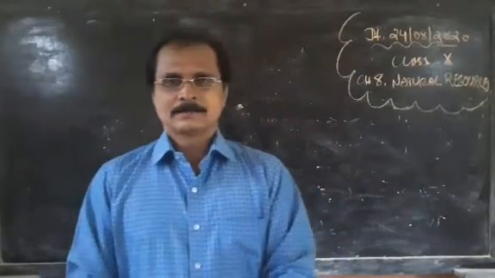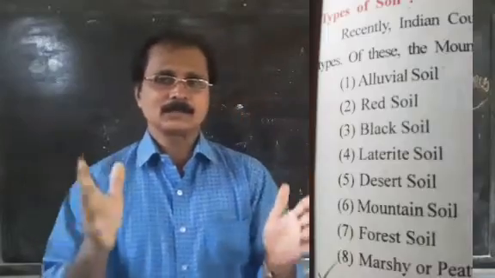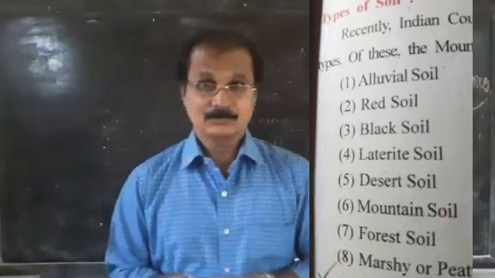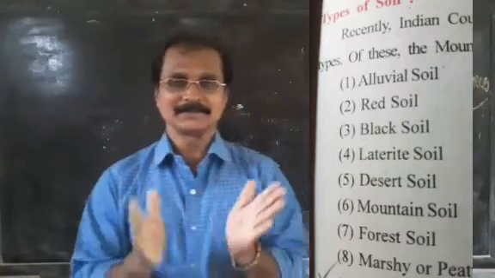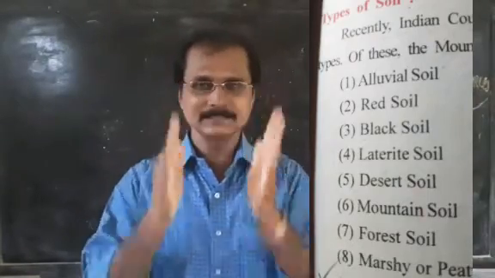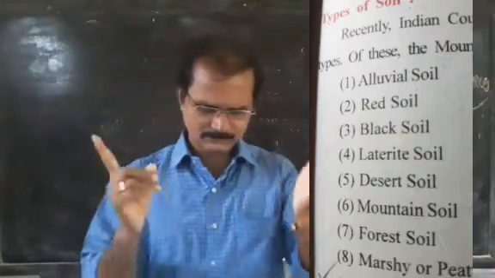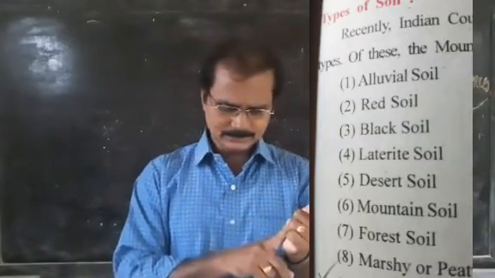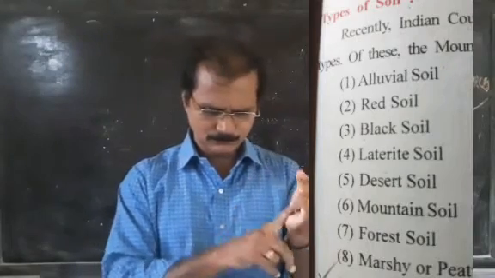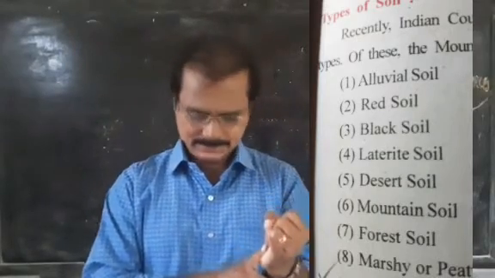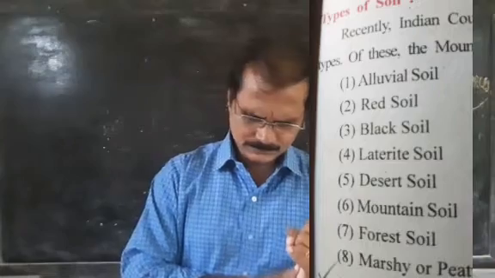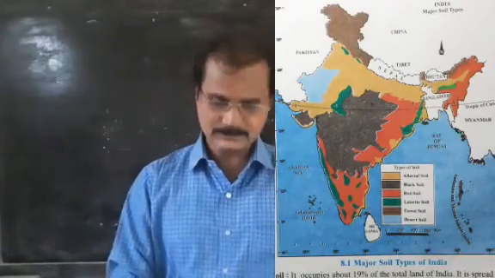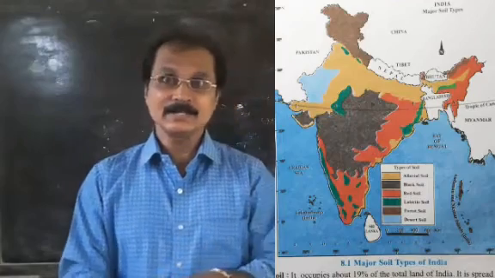Then you come to the types of soil. This is very important. We already learned in 9th standard the 8 different types; it is a 2 marks question, you just write all these 8 points. One is alluvial soil, red soil, laterite soil, desert soil, mountain soil, forest soil, and marshy soil or peaty soil. These are the different types, and each one is explained here.